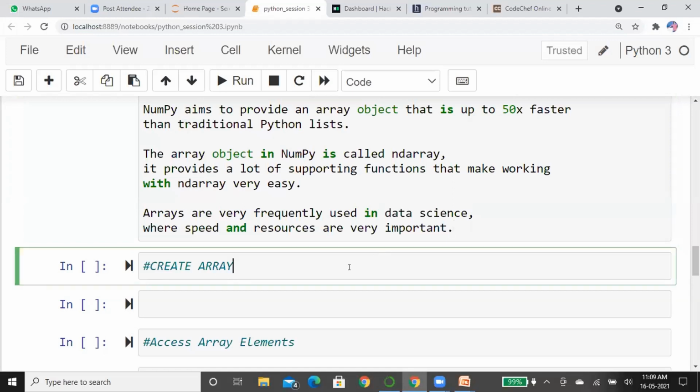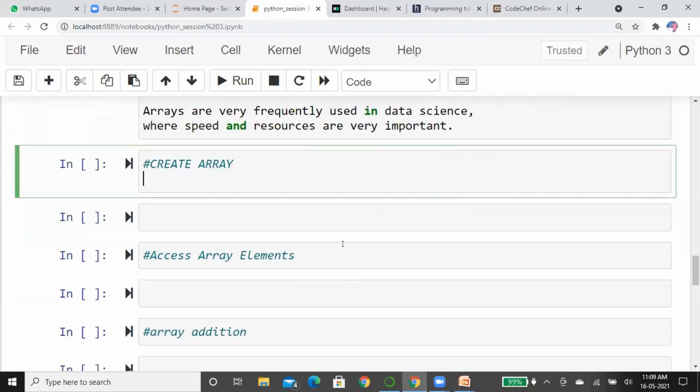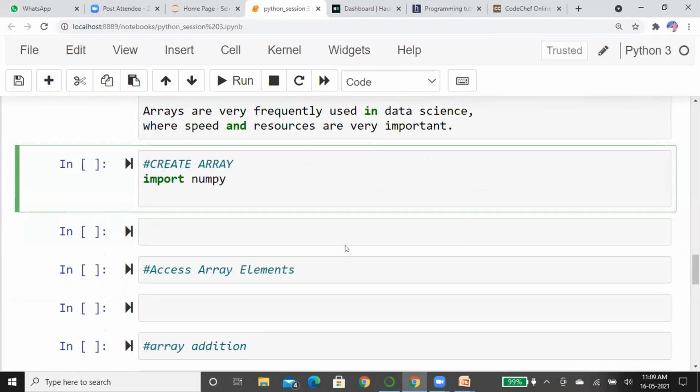Okay, let's move on to this topic and check how to create an array. First of all, if you want to create an array, we have to import NumPy. You have to import NumPy as a library. This import statement is used to import the library called NumPy.